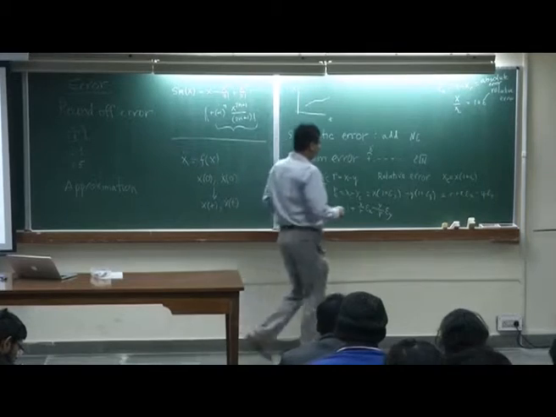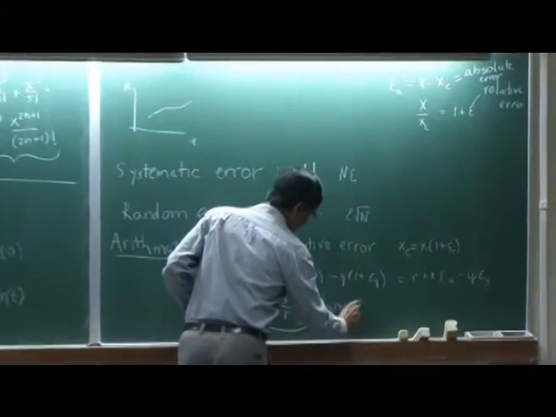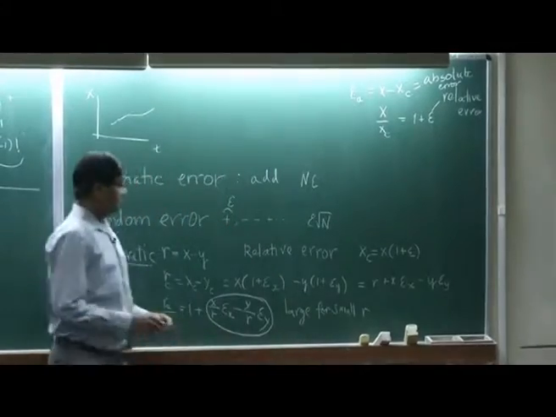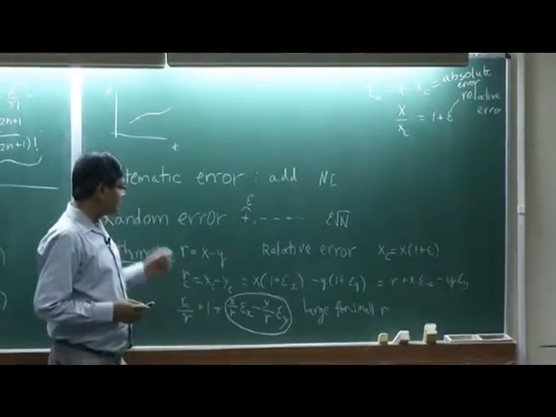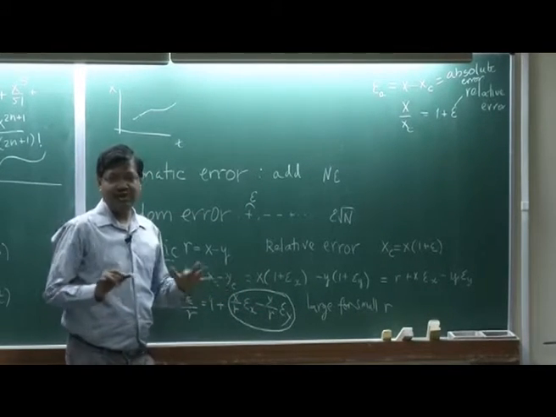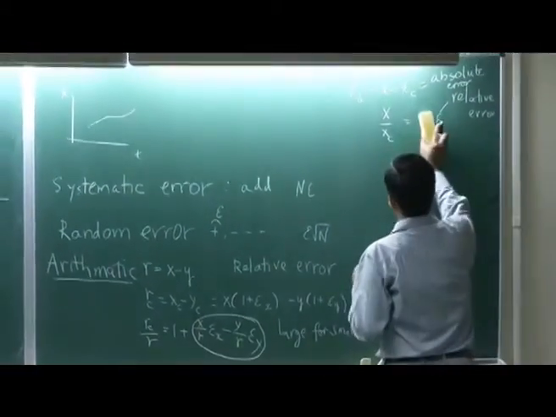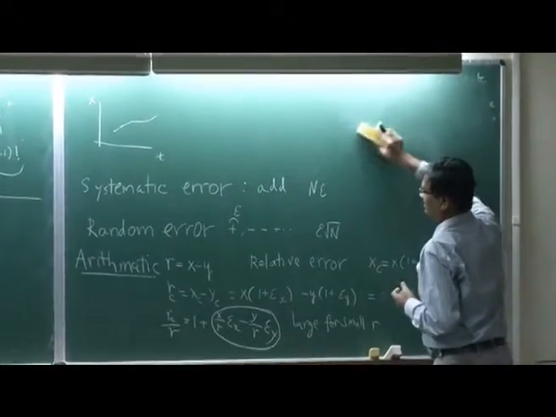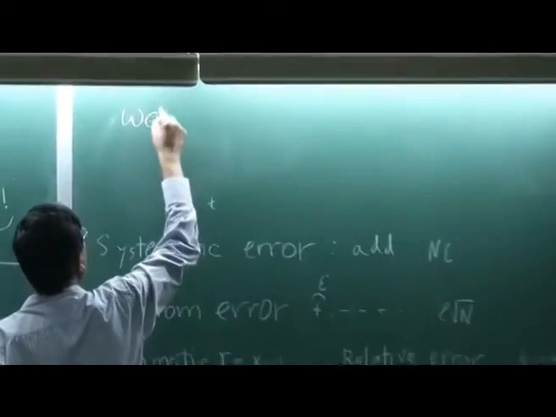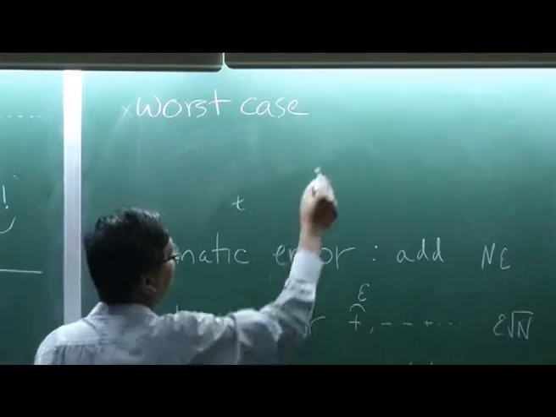So, this quantity is large for small r. How do I estimate this? When x equals y approximately, I am looking at the worst scenario. So the worst scenario is when r is small, the worst case. So RC by R.